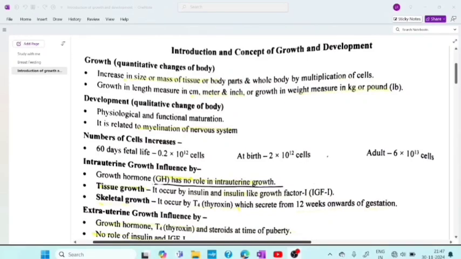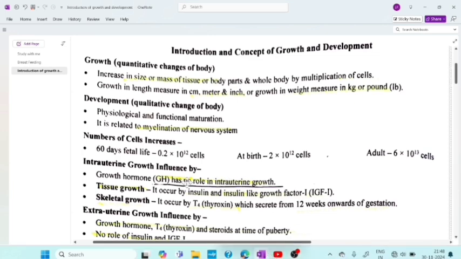Hello everyone. Today we'll be studying one important topic from pediatric nursing, that is growth and development. And here I am referring to the P.R. Yadav Comprehensive Book, Volume 1, 4th edition. Please hear me out, and I hope all the concepts regarding growth and development will be cleared. So let's start. Okay. So what is growth?